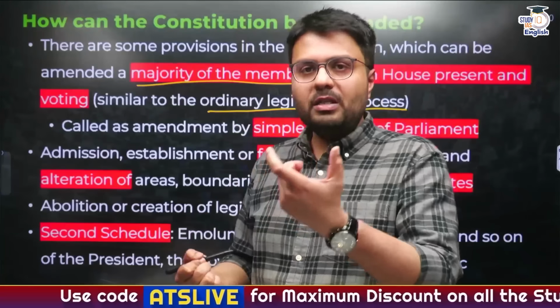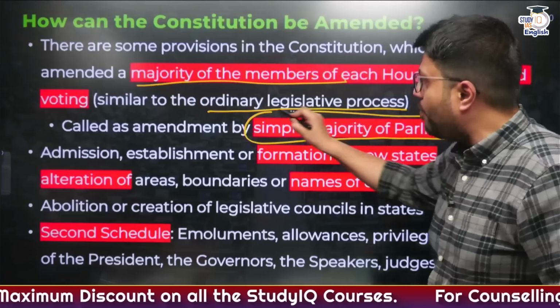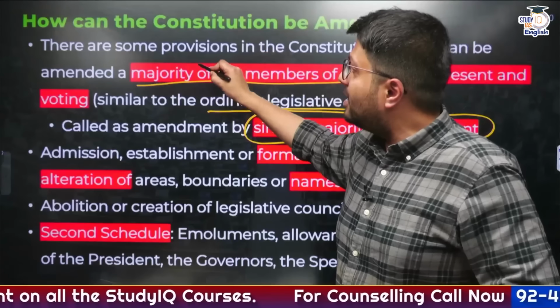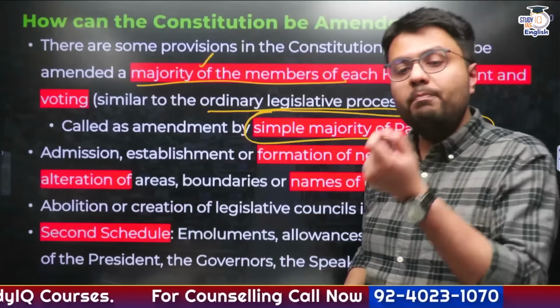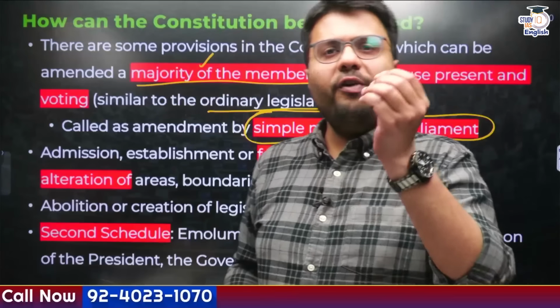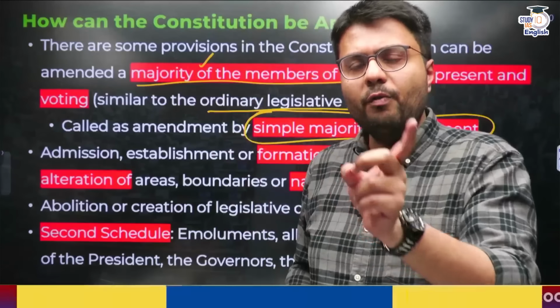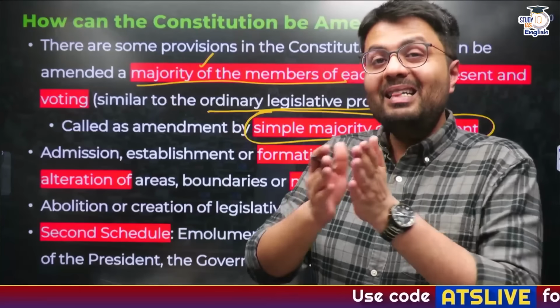This process is called a simple majority of Parliament. Once again, what is a simple majority? It is nothing but the majority of members who are present and voting. So, even if there are 200 members in Lok Sabha and more than 50% of them, that is 101 members, vote for a particular amendment, this can be done.